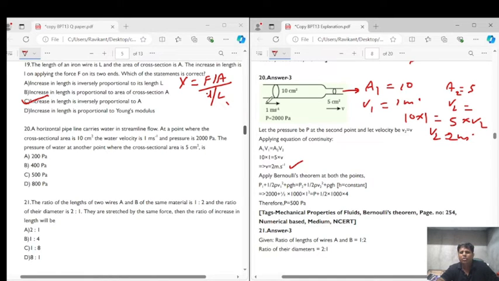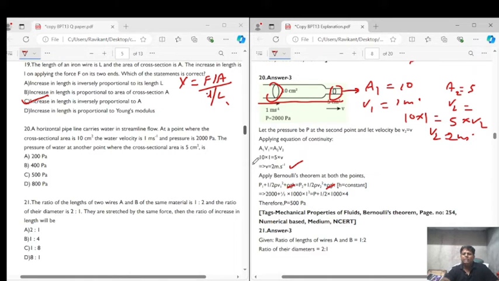Now see, it's a horizontal pipe. So there is no change in the potential energy. But there is a change in the pressure energy, and as well as there is a change in the velocity. So there will be a change in the kinetic energy. So applying Bernoulli's theorem, which says that the total energy of the system remains conserved, that is pressure energy P1 plus kinetic energy, half rho V square, that is kinetic energy per unit volume, plus potential energy rho G H, right? This equals, initial energies equals sum of final energies. Now this rho G H and rho G H will cancel out because the pipe is horizontal and the height is not going to change.